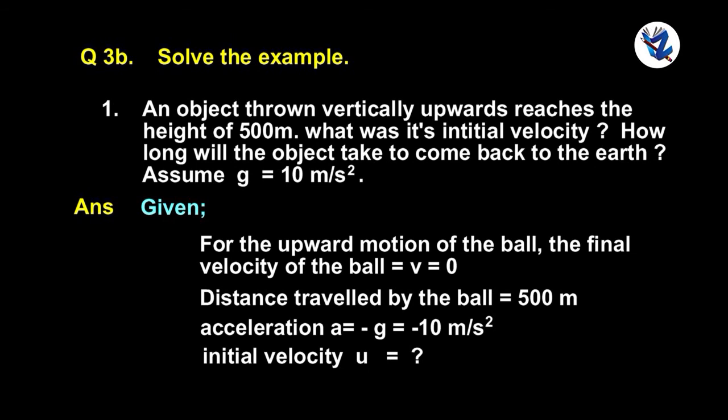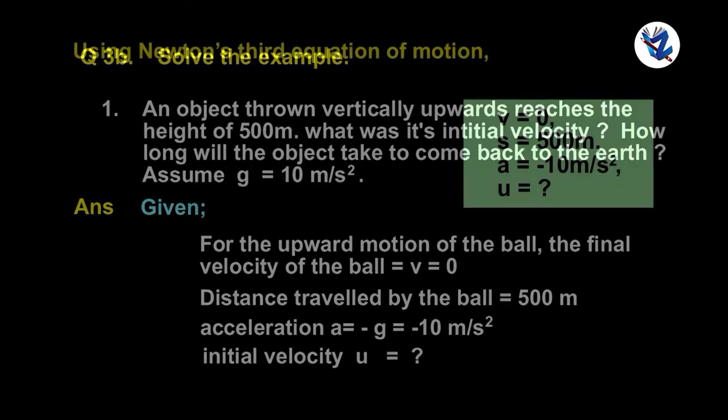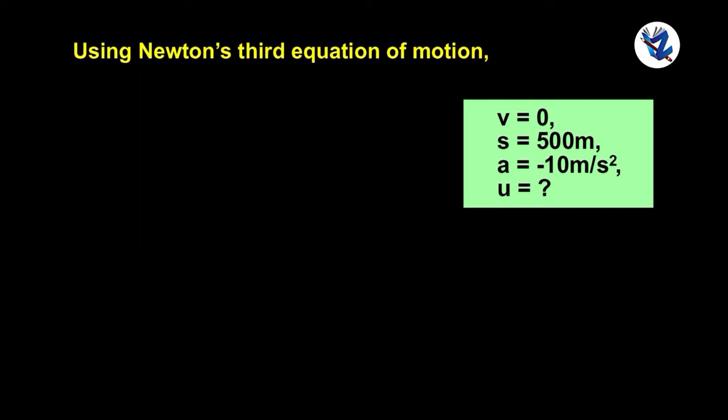Initial velocity u is equal to question mark. Using Newton's third equation of motion, v square is equal to u square plus 2as. 0 is equal to u square plus 2 into minus 10 into 500.